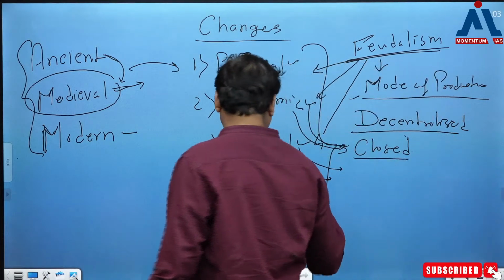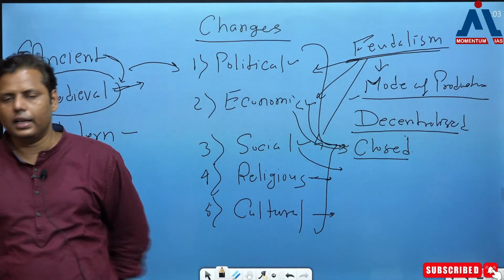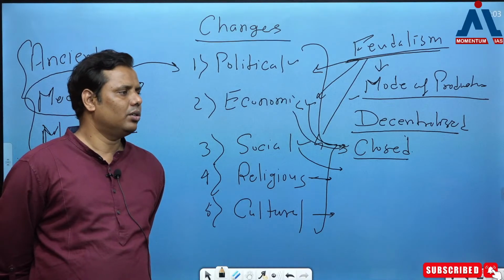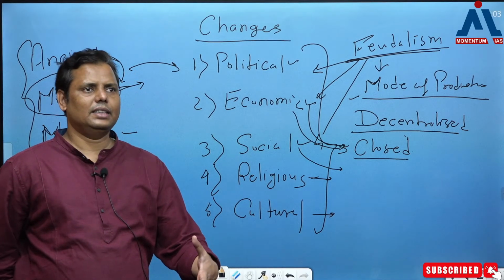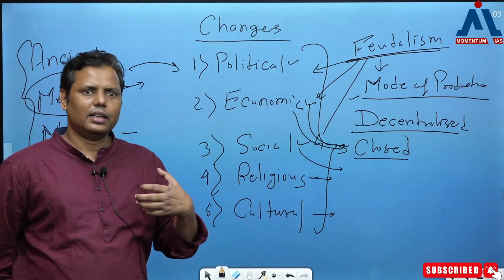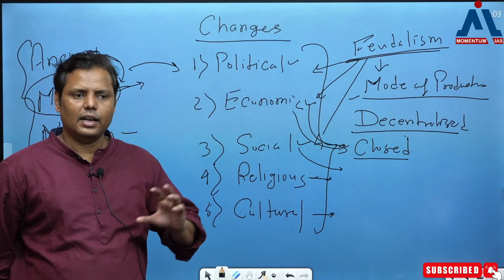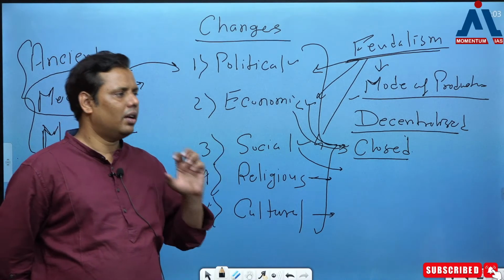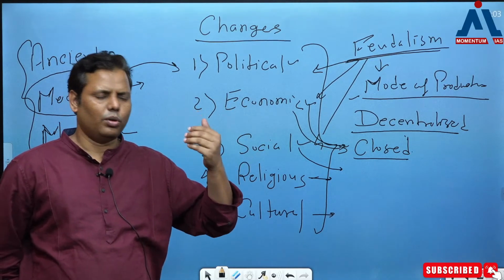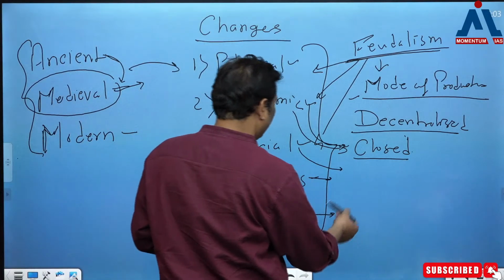Then it comes to culture. Of course, since I have told you that it's a less progressive society, in the culture also you'll find stagnancy, right? And in fact you do not find the greater impacts of other cultures, such as when you studied ancient India, where we kept on studying about the outer influences. ठीक है, Greeks आ रहे हैं या Romans आ रहे हैं या फिर कोई भी और आ रहा है, ठीक है, उनके impacts यहाँ पे हम देखते हैं. तो cultural impacts भी देखने को मिलता है.